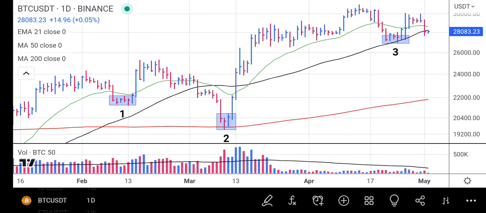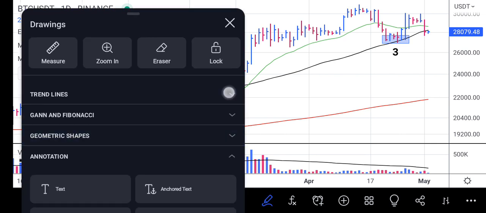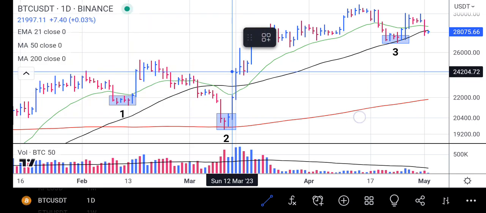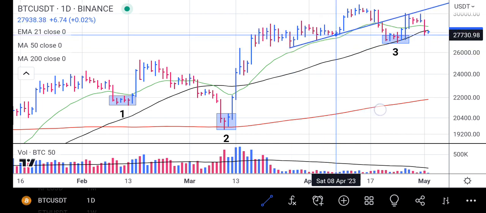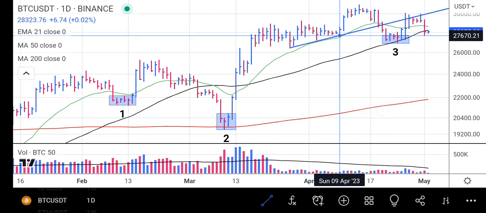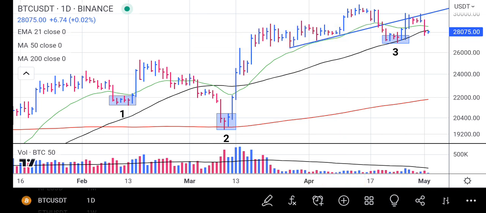Let me try to draw a trend line and see the levels that Bitcoin has broken, so we can know which way Bitcoin is heading at the moment. We start our trend line from this zone and connect it to the low of this price.